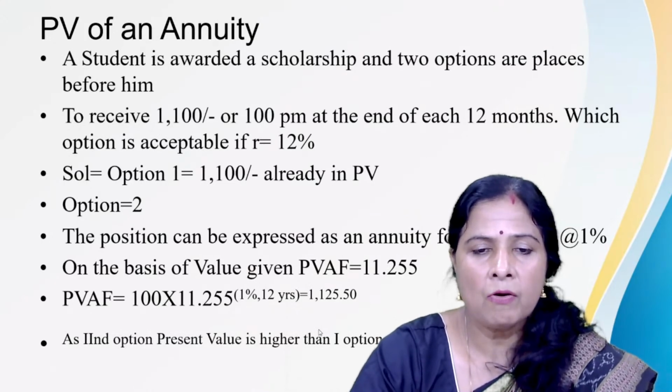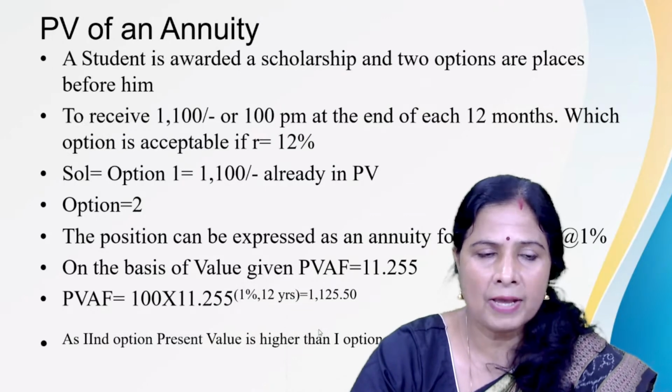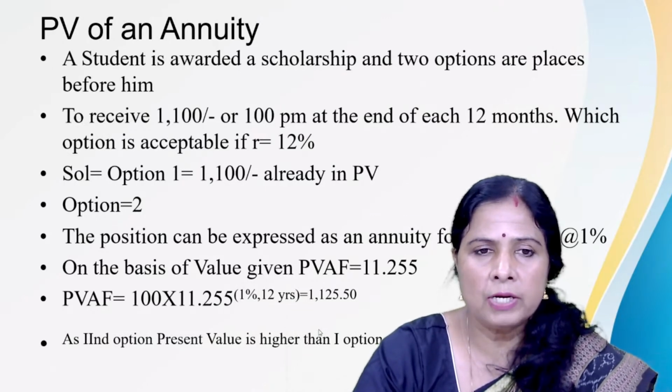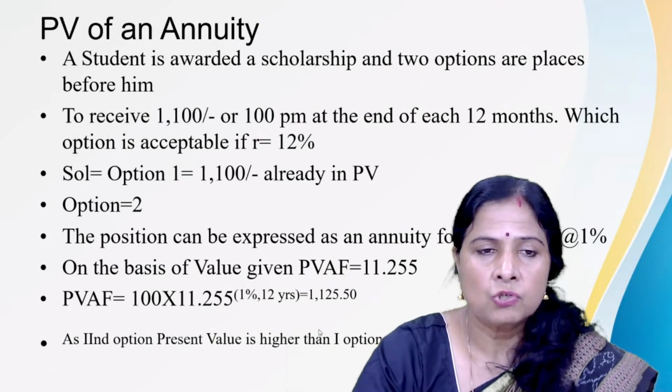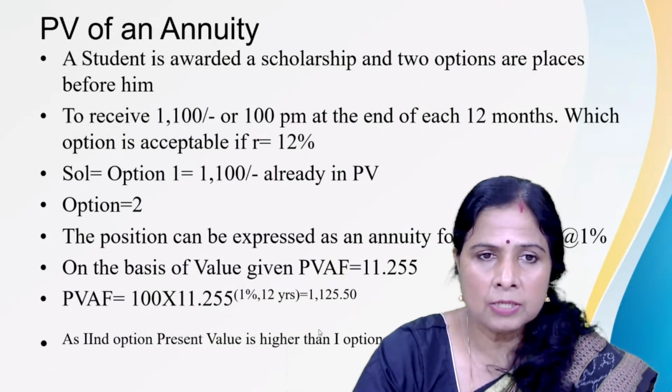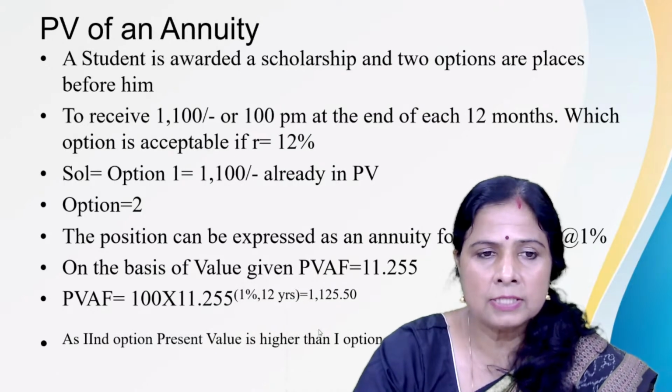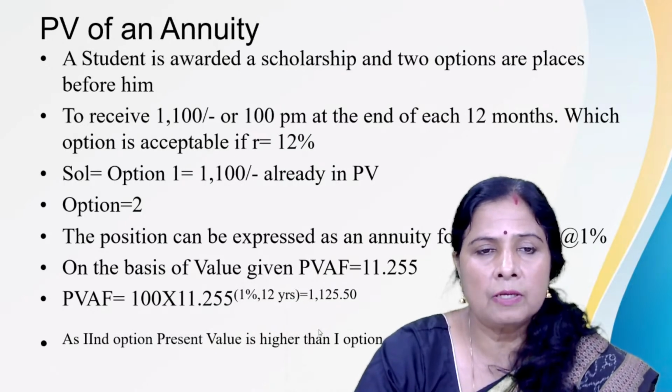So obviously the student will opt for the second option. If the student gives preference to present consumption, then he will sacrifice the second option and go for the first option.